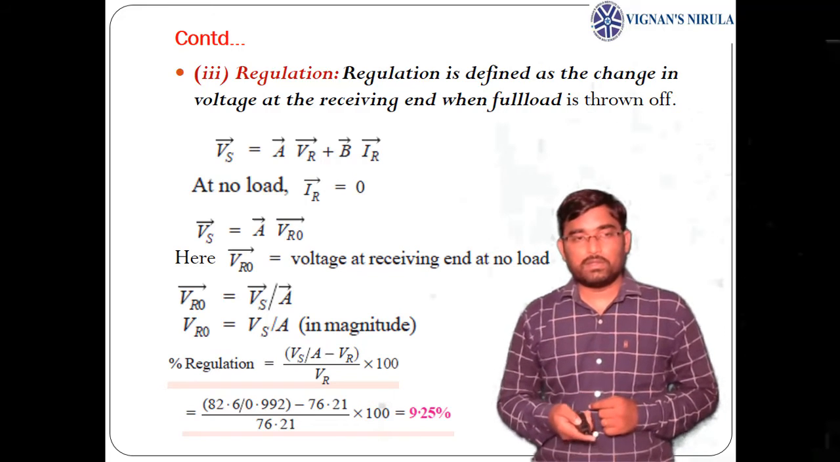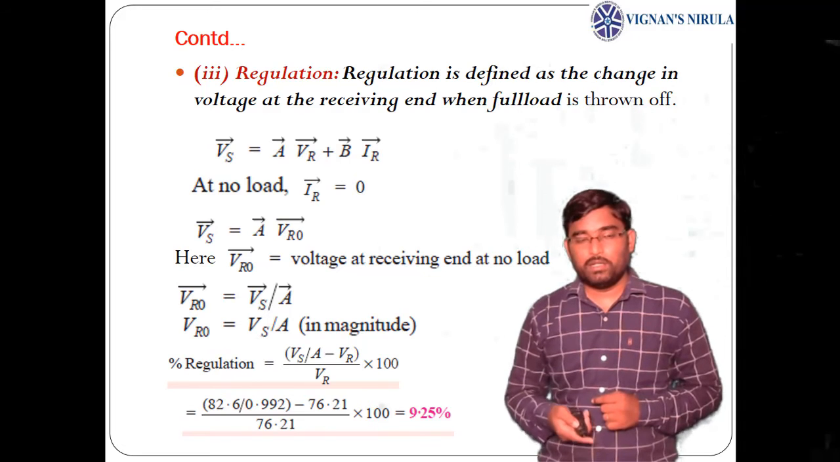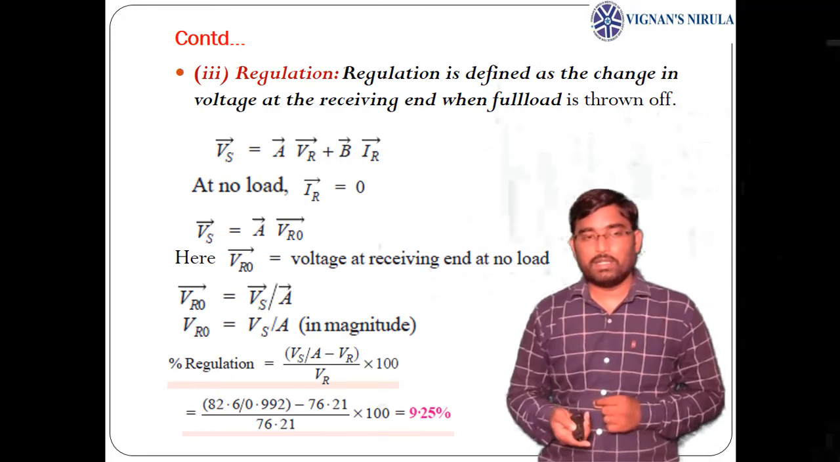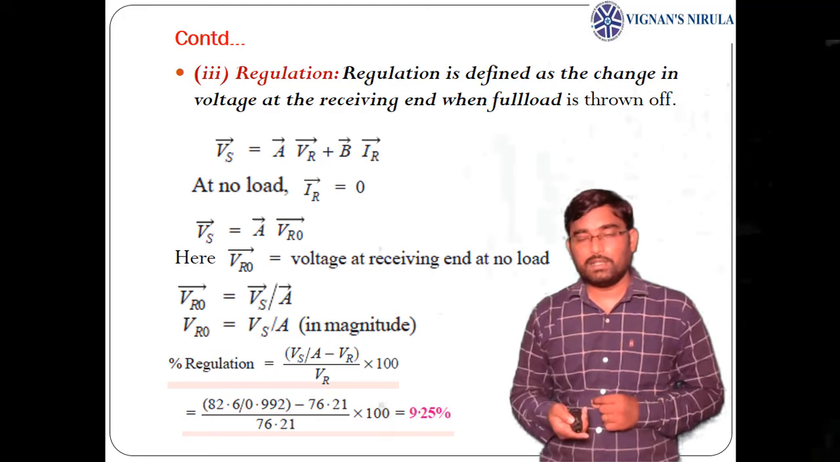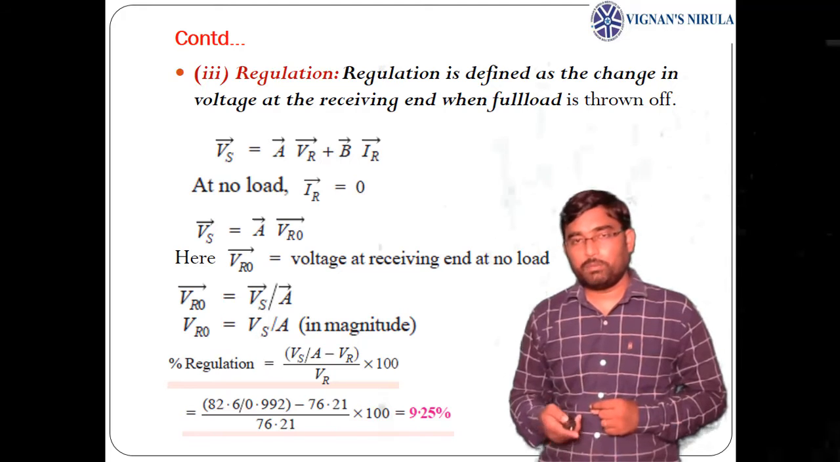So now we have calculated Vs: 82.6 by A, which is obtained as 0.992 for parameter A, minus VR, which is 76.21, divided by 76.21, into 100, which gives 9.25 percent.